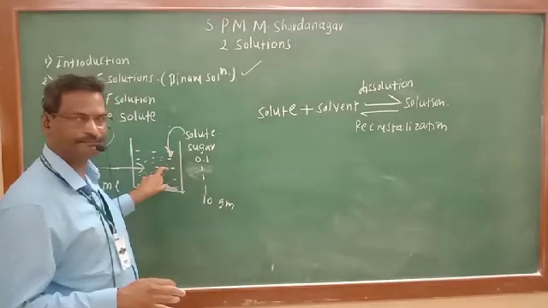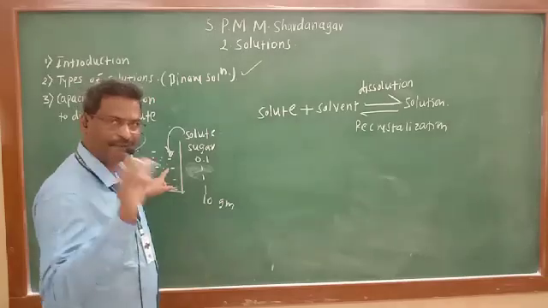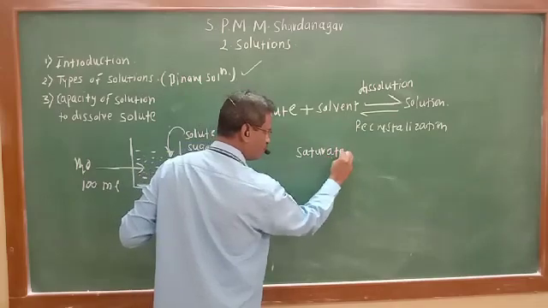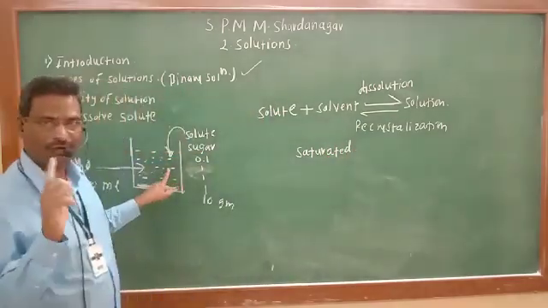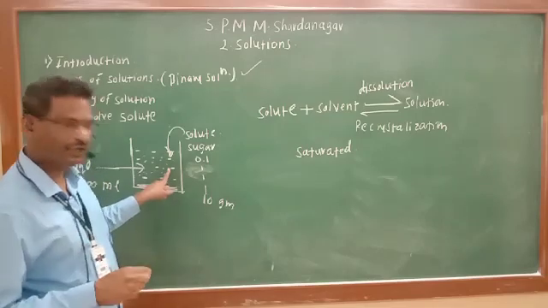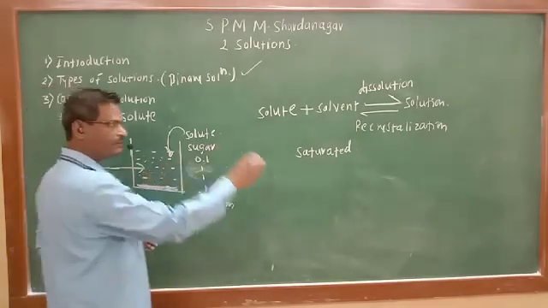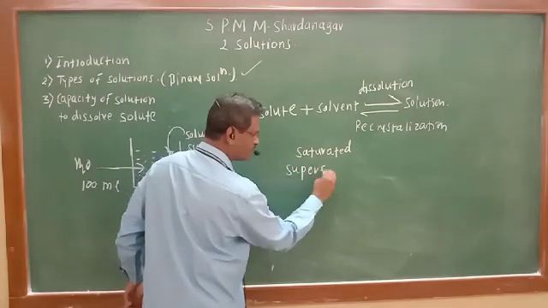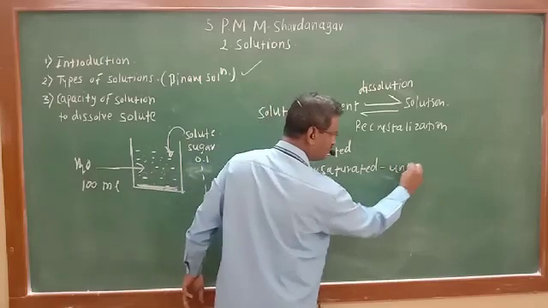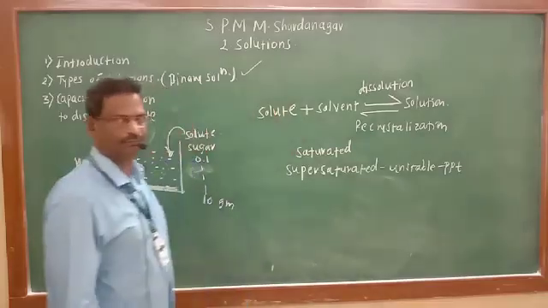Capacity is 13 gram, and if we have added exactly 13 gram, the exact capacity of solvent is utilized. It is known as saturated solution. Whatever the capacity is, that capacity is exactly utilized. But if we add some more quantity than its capacity, at that time we will get the supersaturated solution. This is an unstable solution where precipitation takes place at the bottom.